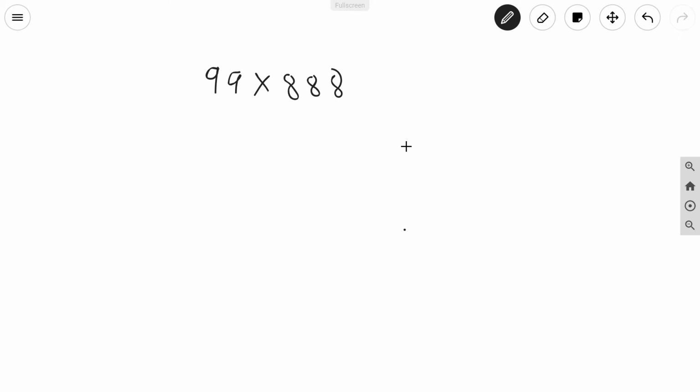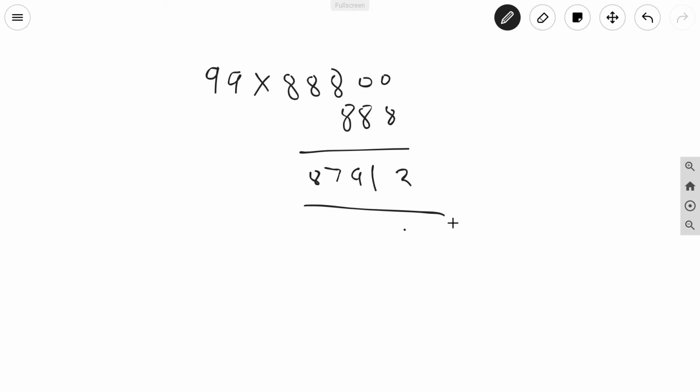So you are seeing a multiplication question on the screen. 99 into 888. I'm going to tell you a trick today in which you can solve these kinds of questions in just a few seconds. So I'll put some zeros here. I'll write something here and then I'll directly write the answer. So here is the answer. 99 into 888 is 87912.